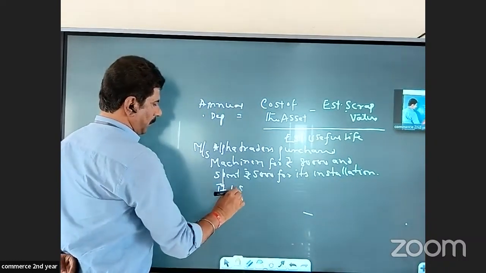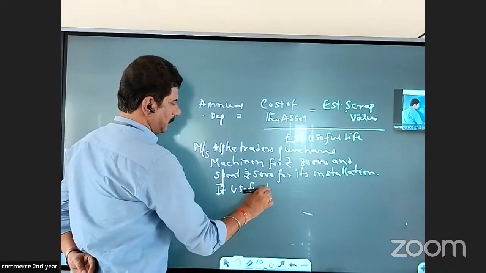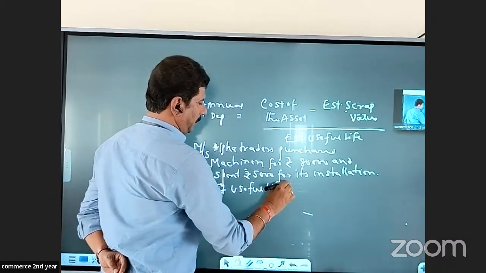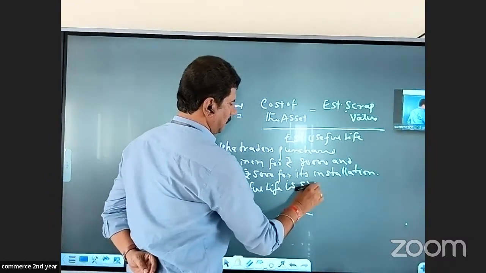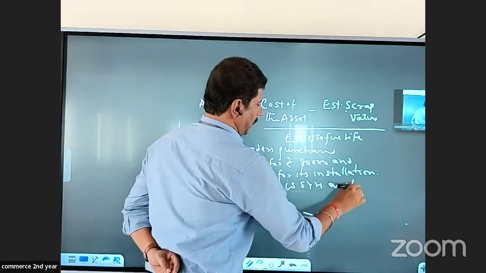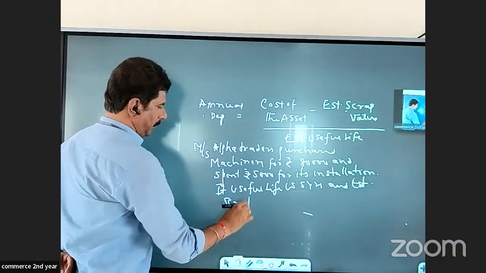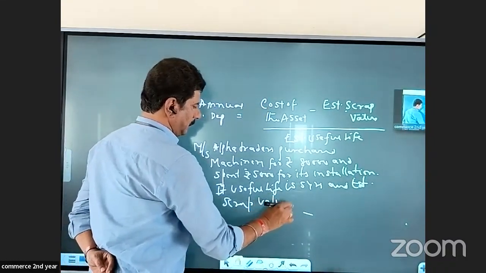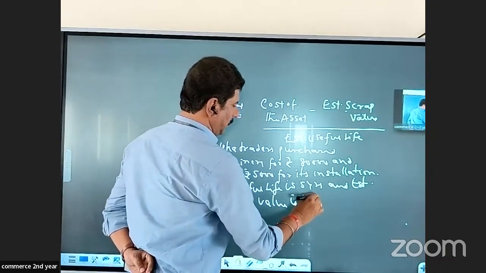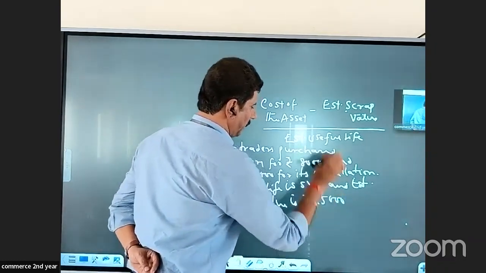Its useful life is, say, 5 years, and estimated scrap value is, let us say, rupees 15,000.